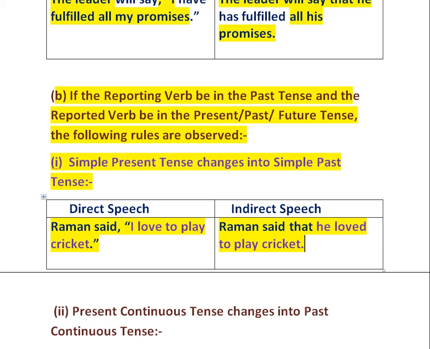Here you can see that the reporting verb is in the past tense and the reported speech is I love to play cricket. Here the reported verb is in the simple present tense. I love, it is in the simple present tense. So since the reporting verb is in the past tense, in the indirect speech it changed into simple past tense. So Raman said, "I love to play cricket" changed into Raman said that he loved to play cricket.